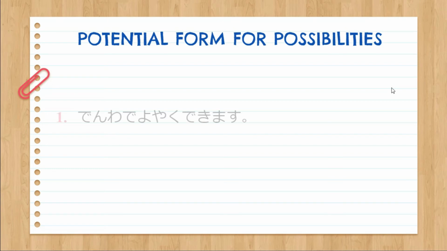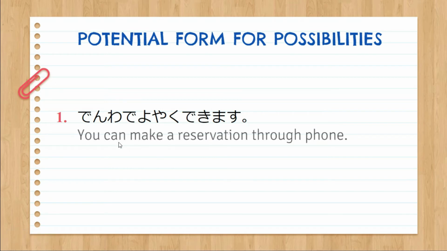Another example. Denwa de yoyaku dekimasu. You can make a reservation by phone. So it's possible, it's allowable to make a reservation by phone. Yoyaku dekimasu is from yoyaku shimasu. That is an irregular verb, or a group 3 verb. Now that's all for our potential verbs, or the potential form.